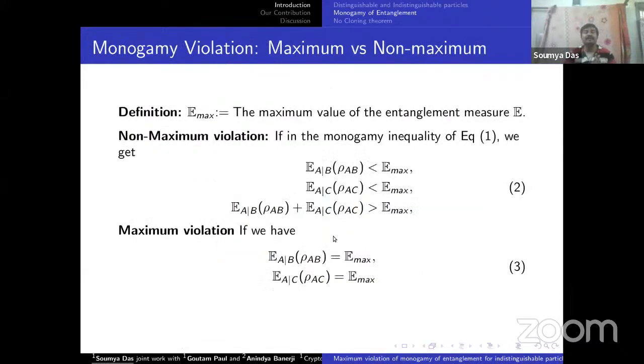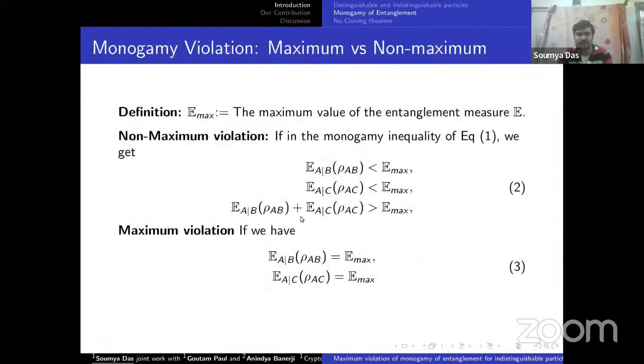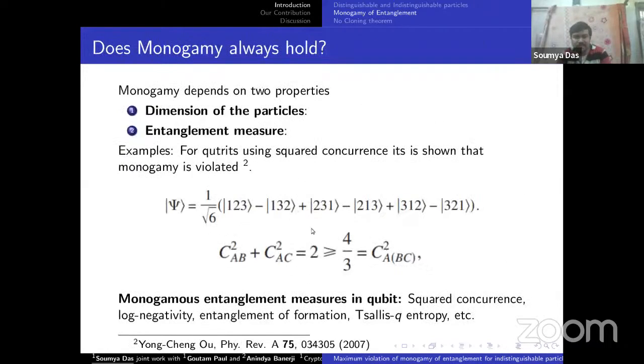So let us now characterize what is meant by monogamy violation. First of all, define Emax as the maximum value of any entanglement measure E. Now we define first the non-maximal violation. If in equation 1, E of A given rho AB is less than or equal to Emax, E of A given rho AC is less than Emax, but their summation is greater than Emax, then we say this is a non-maximal violation, which is shown here.